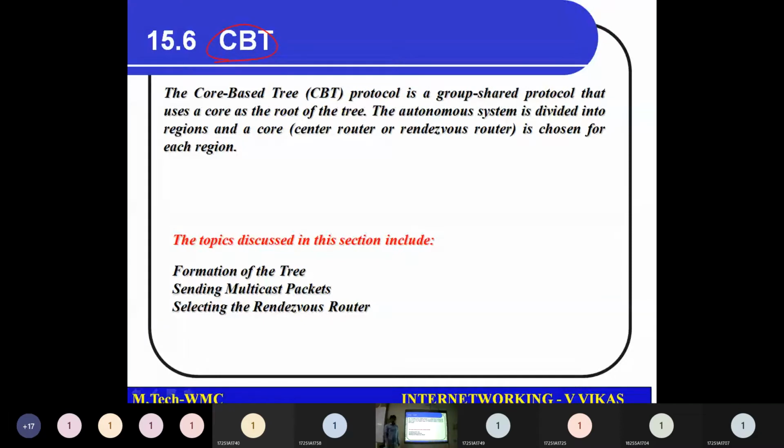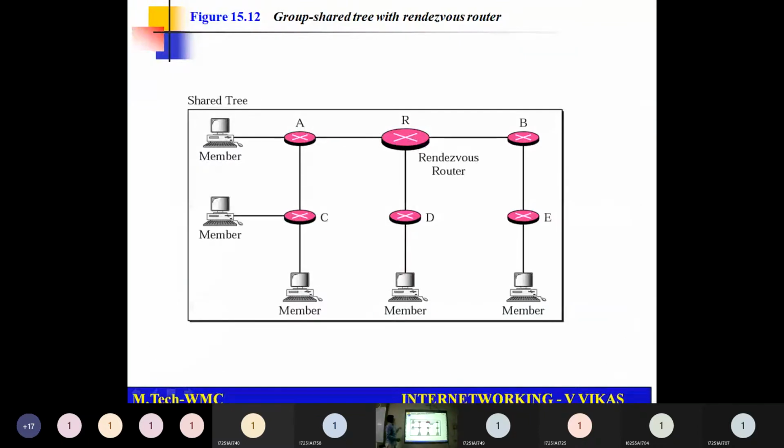Okay. Compared to your previous, this core based tree approach is based on group shared protocol. If you remember the previous one, that was source based tree approach, right? This is group shared tree approach. So we will see how this CBT works. So group shared tree with random router. So we are going to select a router, or I can say this router as core router. So this core router will be taking care of doing multicast communication here.